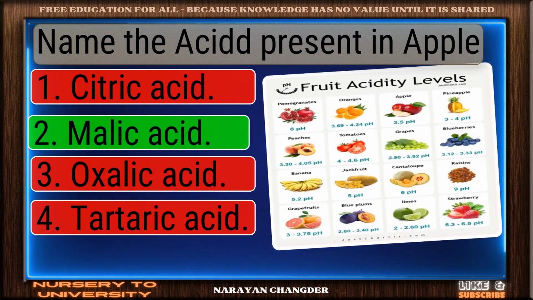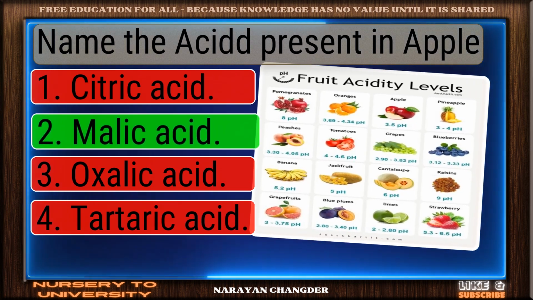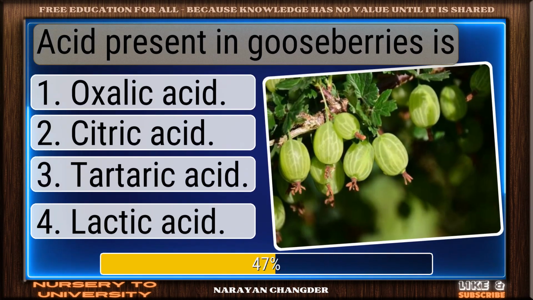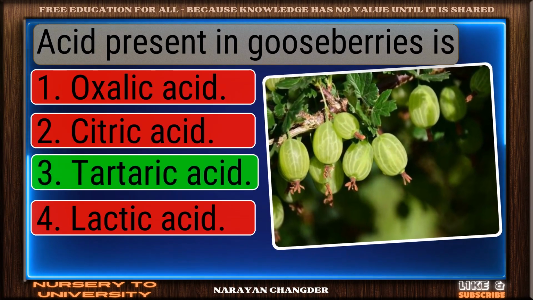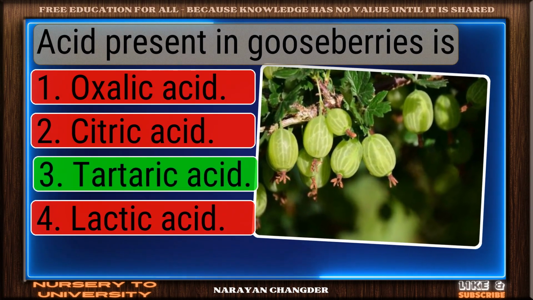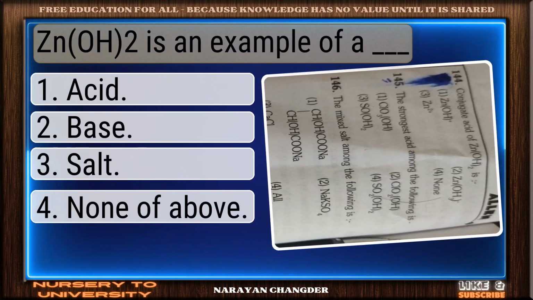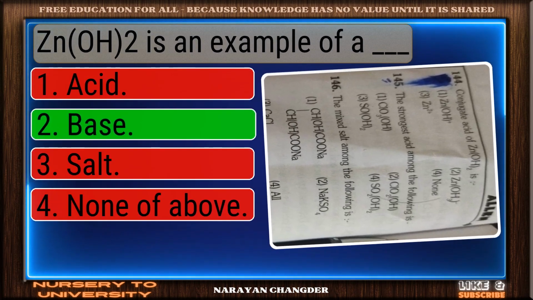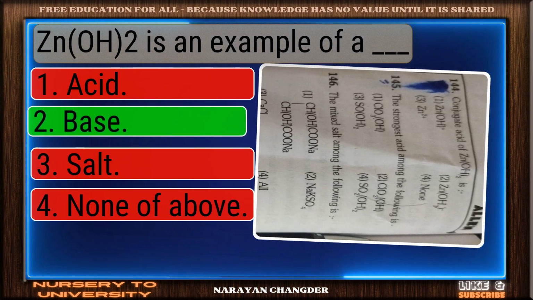Right again. Malic acid is a valid answer. Acid present in gooseberries is? You got it. Your choice tartaric acid is right. Zen2 is an example of a dash. Right choice. Base is the best answer.